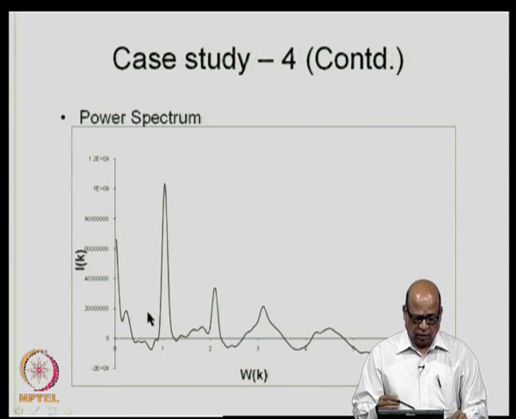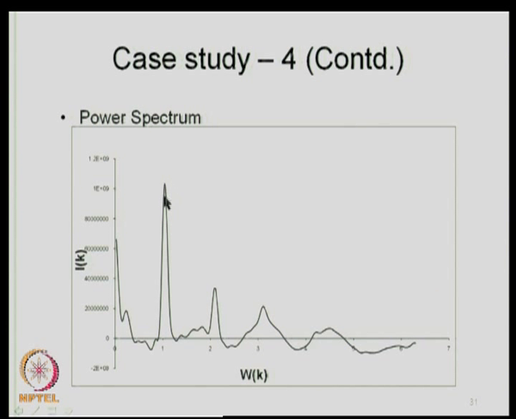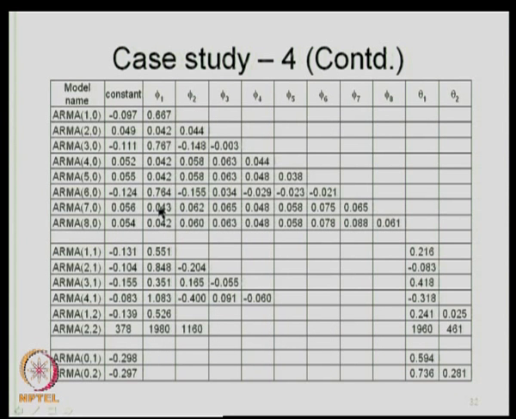The spectral density again shows there are certain periodicities. This corresponds to a periodicity of 6 months. There is no periodicity shown at 12 months here, corresponding to 0.54 or some such thing, as we saw in the case of Kaveri. There is no significant periodicity here. However, there is a periodicity corresponding to 6 months, and then perhaps corresponding to 3 months and so on. So, it does show that there are periodicities present.